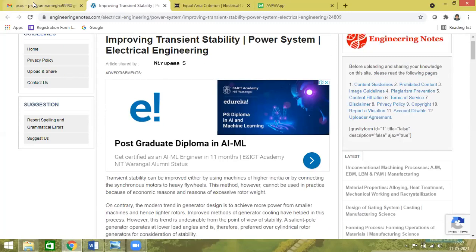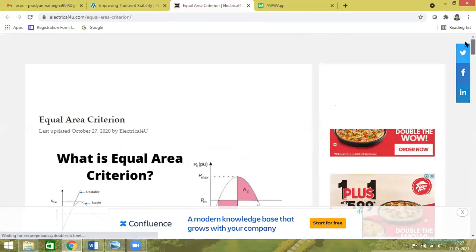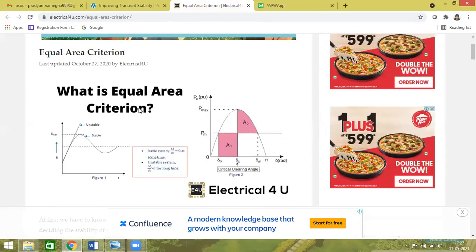Here is the material. Let me share the next one. Already equal area criteria. Now I'm sharing what you are supposed to write. Sorry, you have explained the video explanation. See all of you the material.